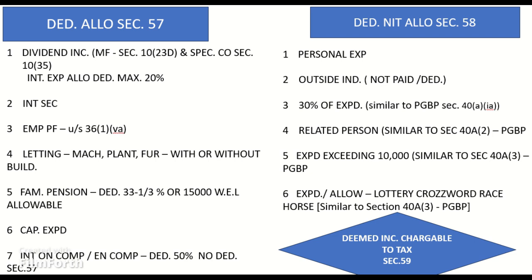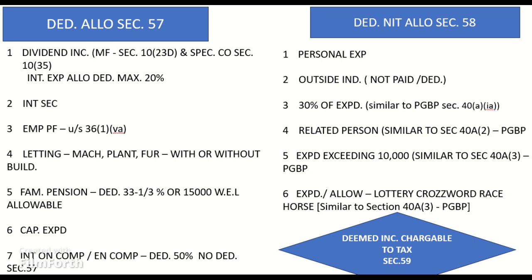Point 4. 30% of expenditure in respect of a sum which is payable to a resident on which tax is deductible at source, if such tax has not been paid on or before the due date of return specified in Section 139(1), similar to PGBP. Point 5. Any expenditure in respect of which a payment is made to a related person, to the extent the same is considered excessive or unreasonable by the assessing officer, having regard to the FMV. Similar to Section 40(A)(2), PGBP.